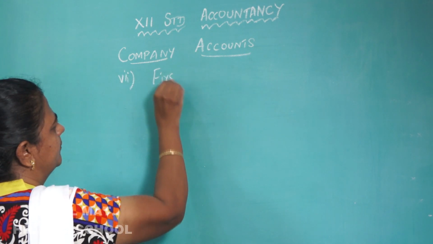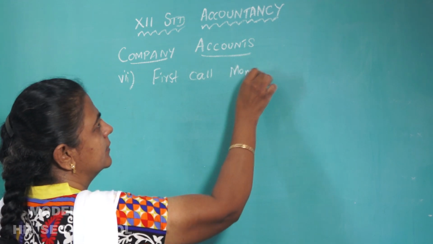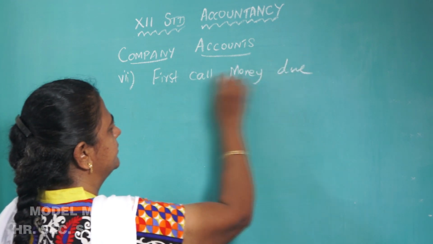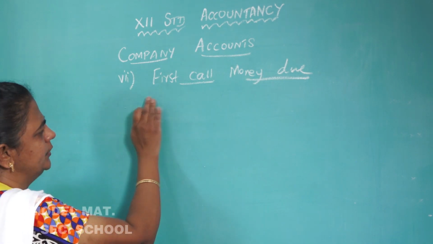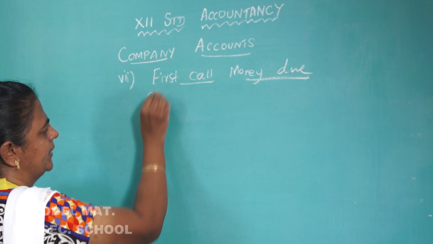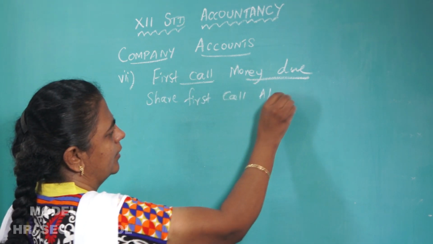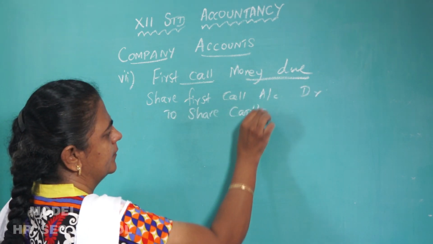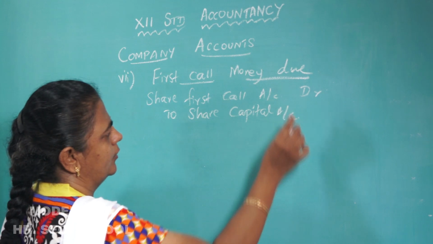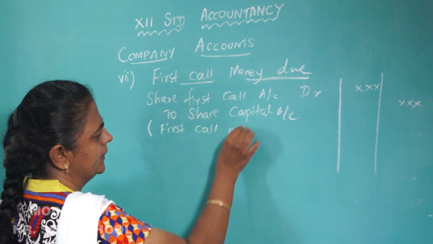First call money due. So when the call money is due, what is the entry? Again you have to write like this: share first call account debit to share capital account. First call money due.